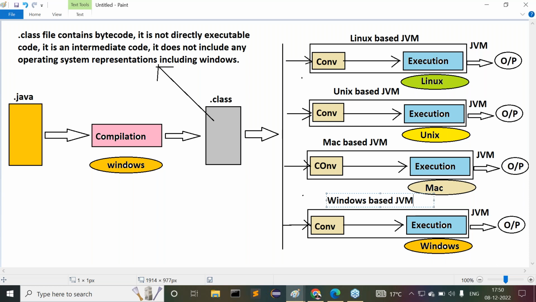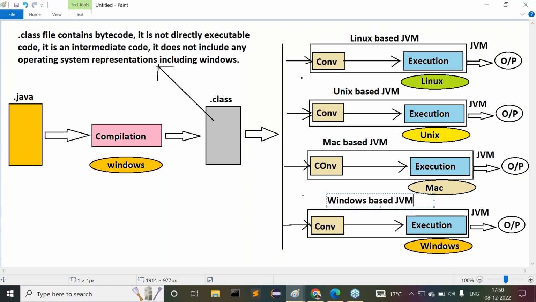Not only the JVM, the complete Java software is platform dependent. The Java programming language is platform independent, but Java software is platform dependent. Again, understand this clearly. Java software is nothing but a collection of Java tools.